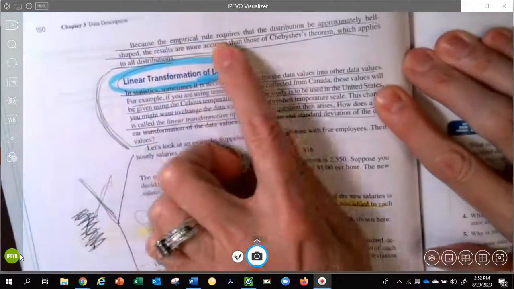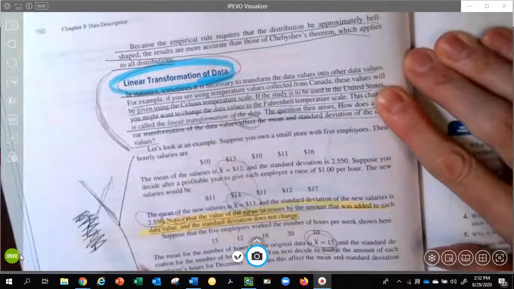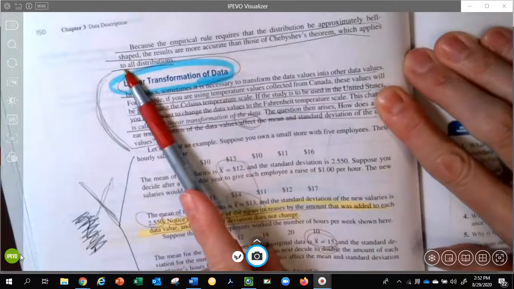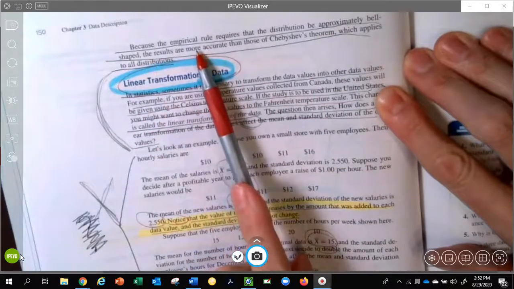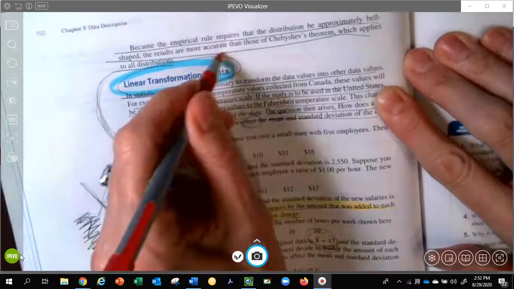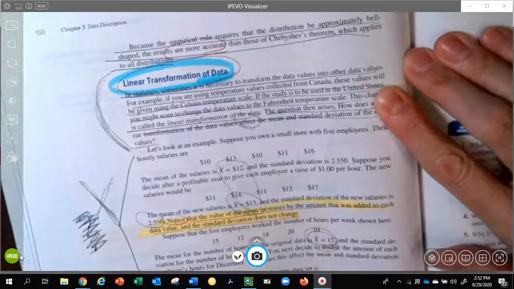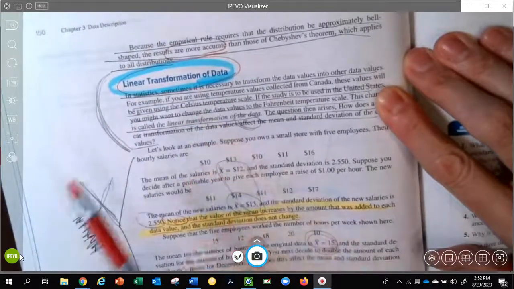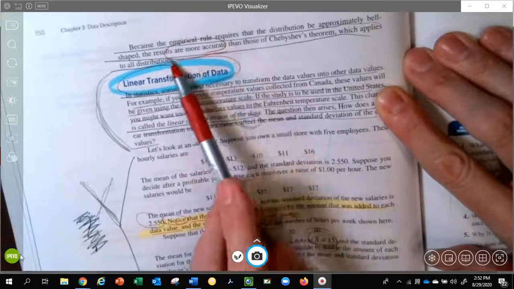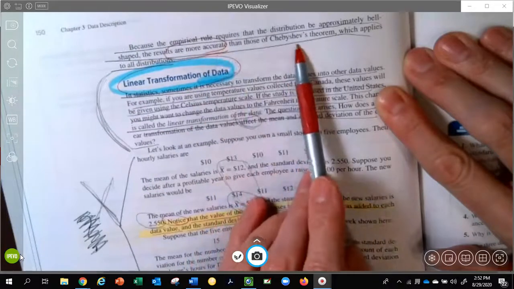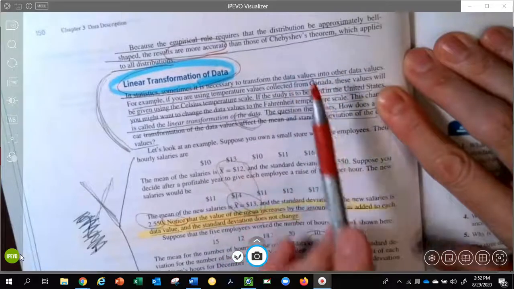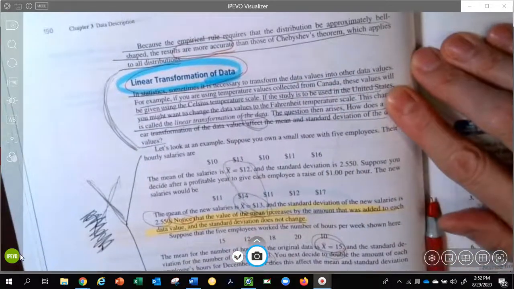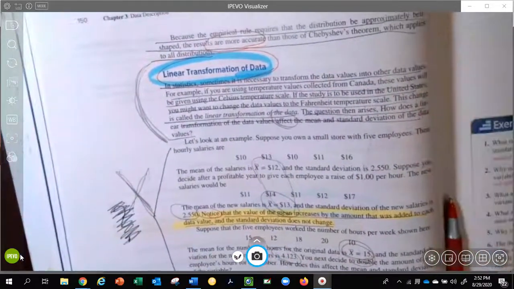Because the empirical rule requires that the distribution be approximately bell-shaped, the results are more accurate. Huge. Put it on your flashcard, whatever you're using to memorize this. Put it on your flashcard, that they are more accurate than the use of Chebyshev's theorem, which applies to all distributions.